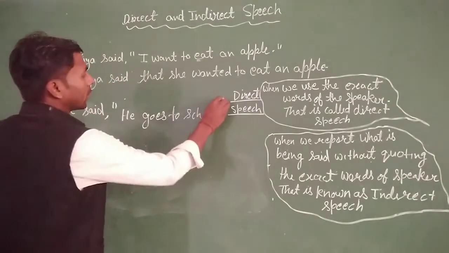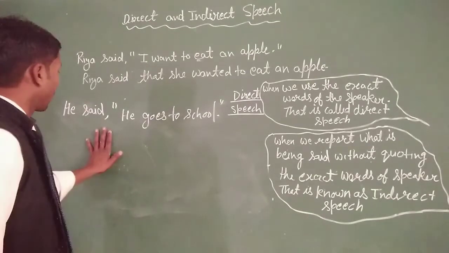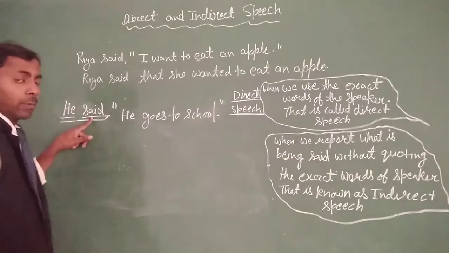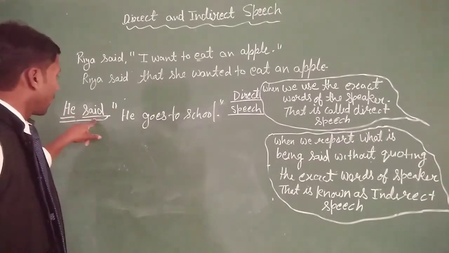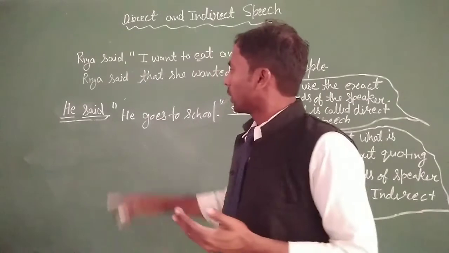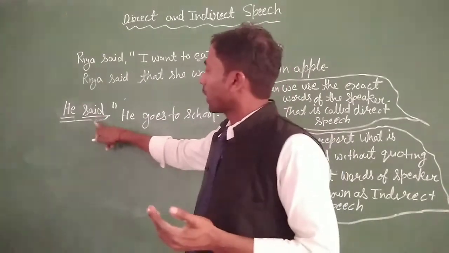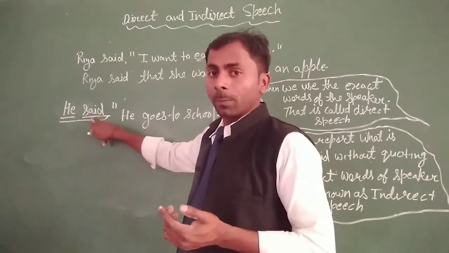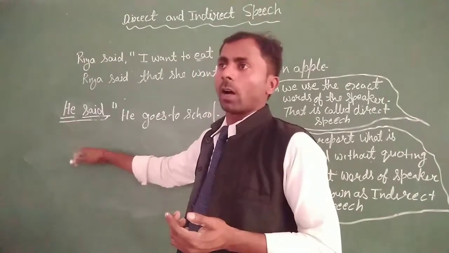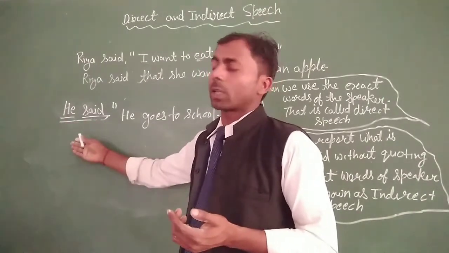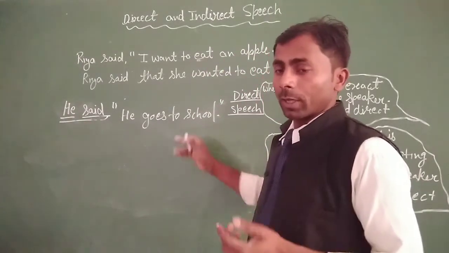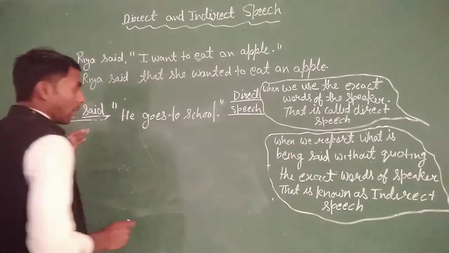So, in the reporting verb, you can say that he has the subject "he" and the verb is "said," and this verb is in the past tense, the simple past tense. And if the tense is past continuous, past perfect, or past perfect continuous, then we can change the reported speech by their rules. I will tell you about the rule next.